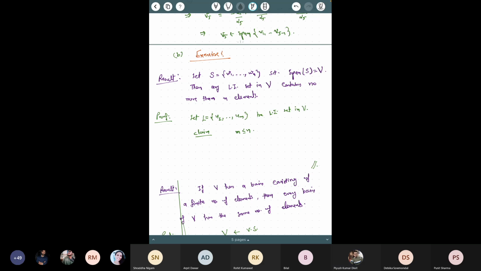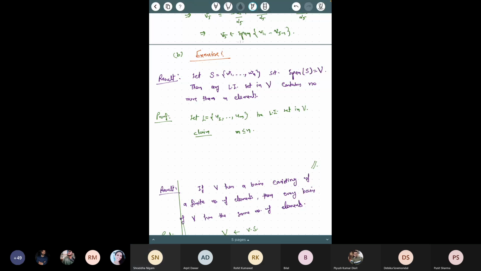So she is saying whatever you said is correct. Now I'm asking why this process should stop. Then you say that okay, because there are only finitely many vectors in S. So after finitely many steps, this process should stop. At most n steps, this process should stop, removing the vectors and making it linearly independent.